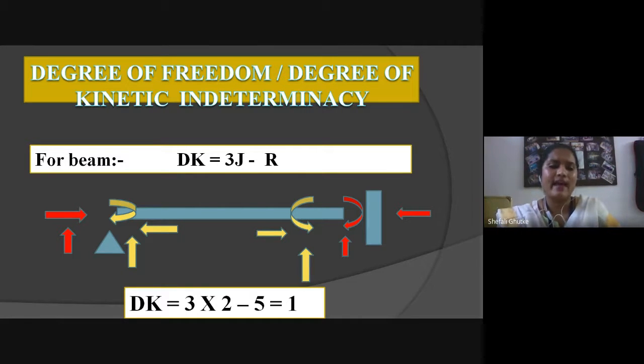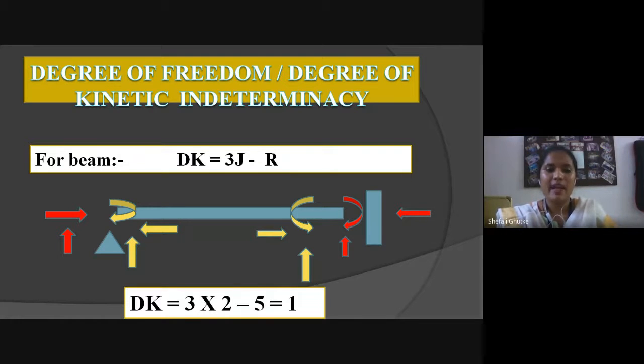So we can say that the degree of kinematic indeterminacy or degree of freedom is 3 multiplied by 2. Why 2? Just because the number of joints is 2. The first joint is at hinge support and the second joint is at fixed support, so the value of J will be 2. Minus R.